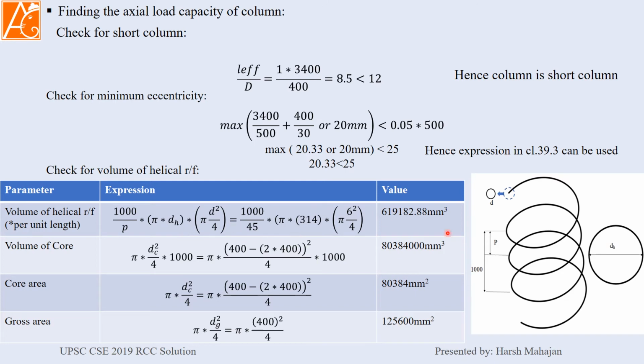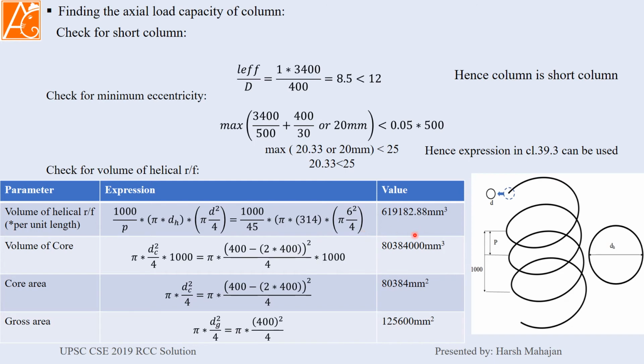So from this you are going to calculate the length into the number of this kind of rings into the area of the bar. So from the question, 1000 divided by 45 into pi into 314, which is the diameter of this helical circle, into pi 6 square by 4.